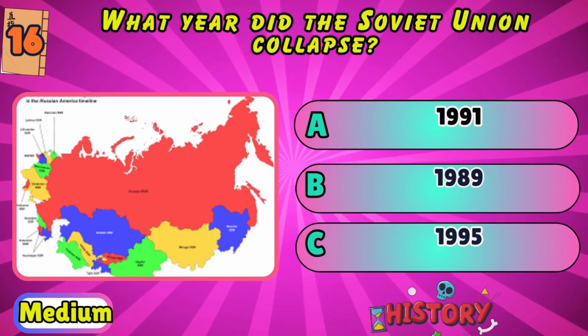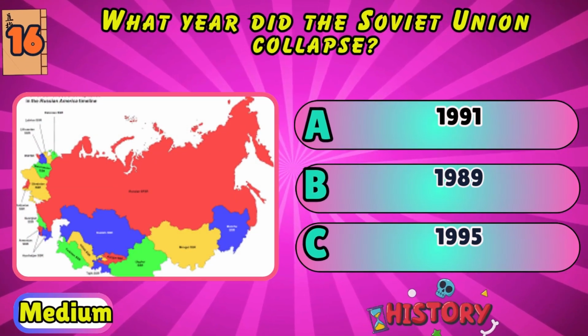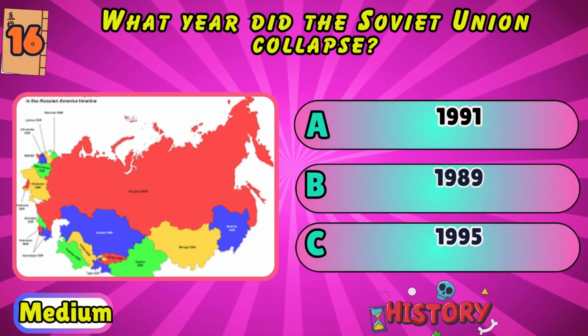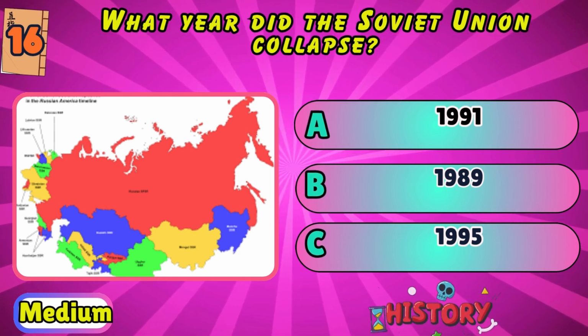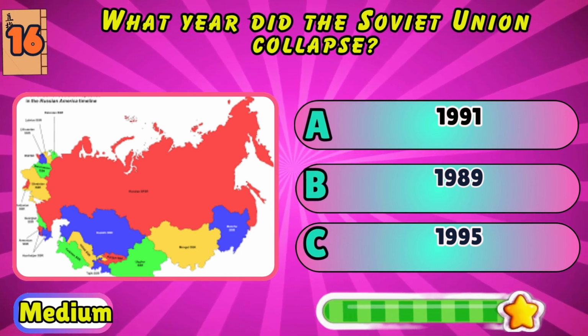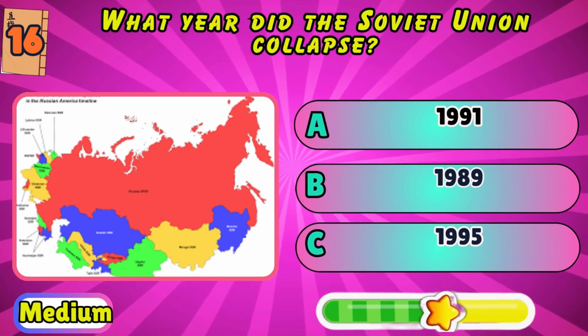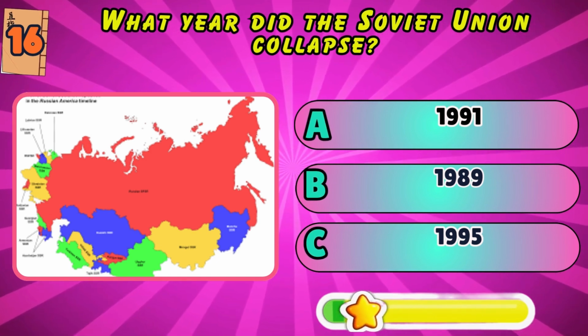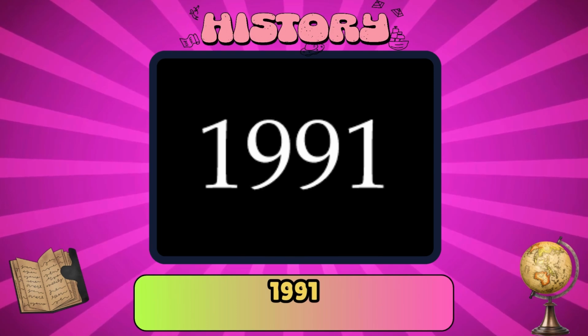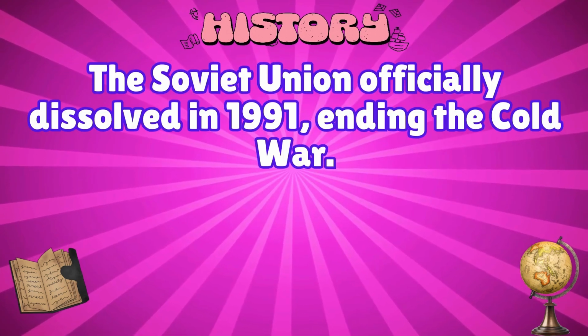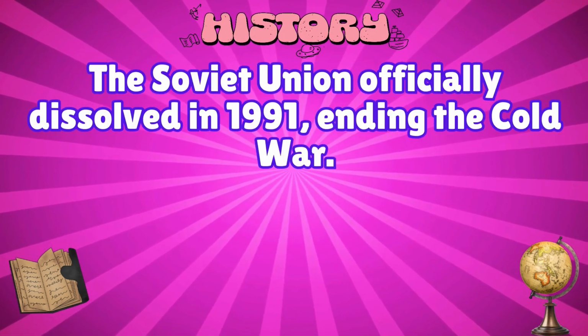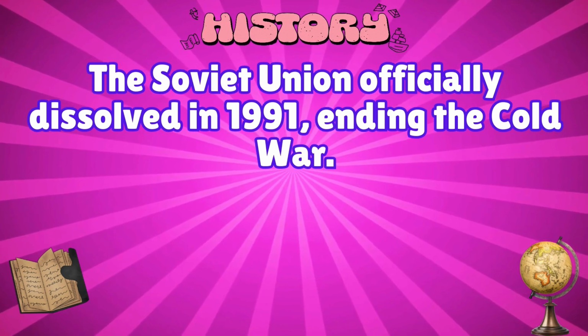What year did the Soviet Union collapse? 1991, 1989, or 1995? 1991. The Soviet Union officially dissolved in 1991, ending the Cold War.